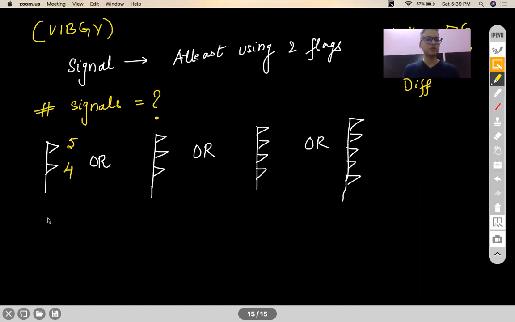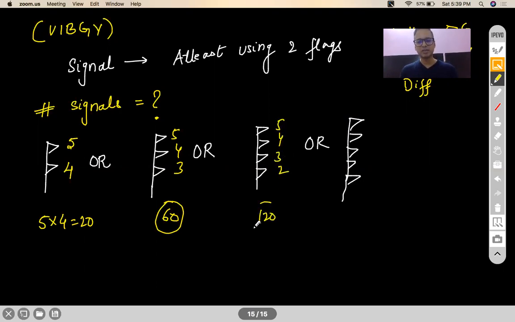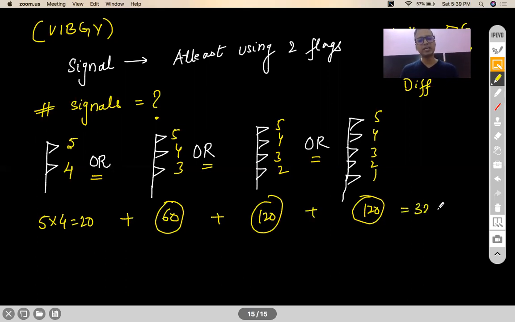So 5 into 4, 20. So 20 ways to make a 2 flag signal. Similarly, 5, 4, 3, 60 ways to make a 3 flag signal. 5, 4, 3, 2, 120 ways to make a 4 flag signal. And again 5, 4, 3, 2, 1, again 120 ways to make a 5 flag signal. Since these are cases, you need to add your answers, which gives you 320 signals.